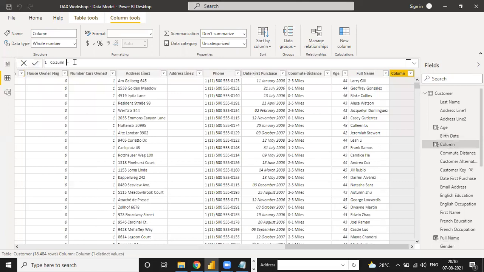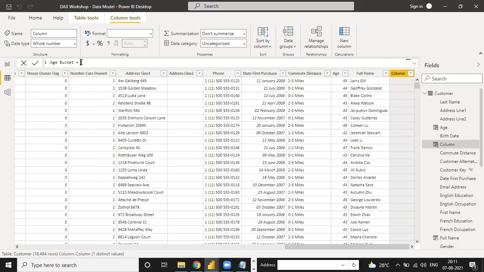Now we have to calculate an age bucket. So how do we calculate the age bucket? Here we need some logic, a logical condition, as per your requirements.